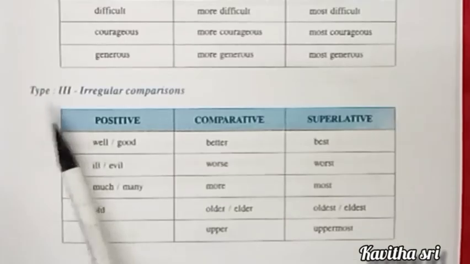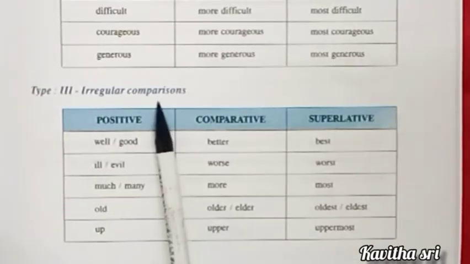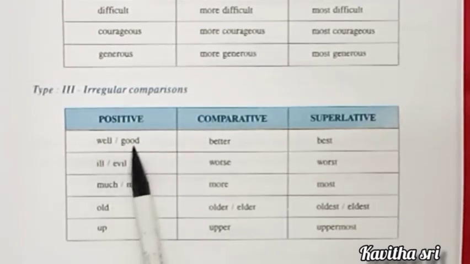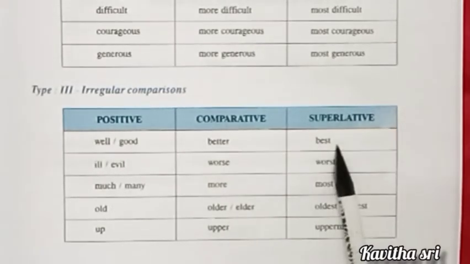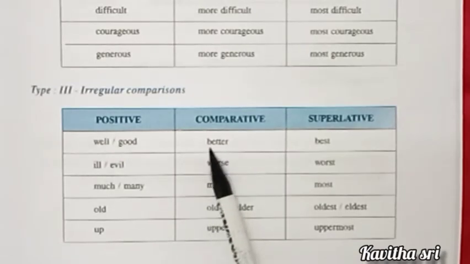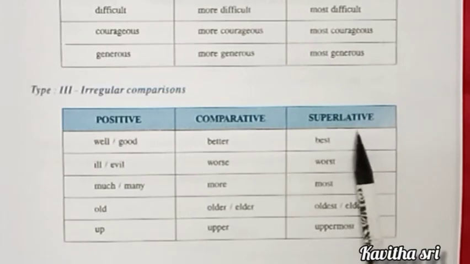Okay. Now the third one, we have irregular comparison. The whole word will be changed. For example, well or good. You have to change the word as better, best. So in comparative degree, we used to change the word as better for good and best for superlative degree.